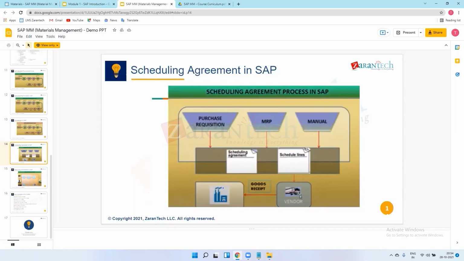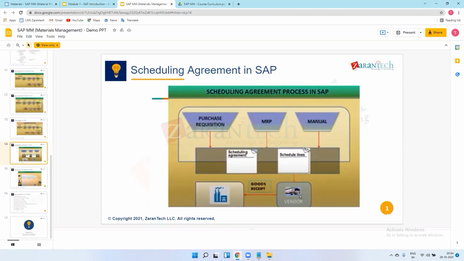After creation, I'll maintain scheduling lines. That means I will create one plan for the production. Suppose I'm producing 10 vehicles on a monthly basis, but I want to produce one vehicle on the 5th of the month. Let's take the example of October. The October plan will be 5 October, 2 vehicles, 10 October, 2 vehicles, 15 October, 3 vehicles.